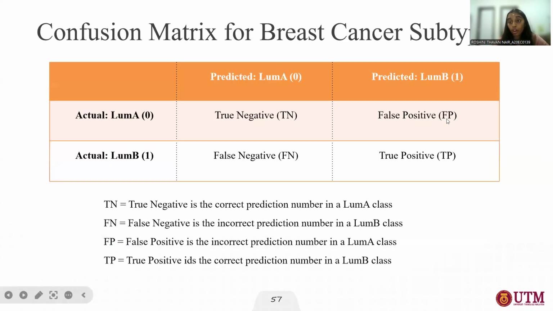And we use the confusion matrix to extract the accuracy, precision, recall, everything. So this one is considered as true negative, false positive, false negative, true positive. The true negative indicates the correct prediction number in luminal A class. The false negative represents the incorrect prediction number of luminal B class. The false positive is the incorrect prediction number in luminal A class. And true positive is the correct prediction number in luminal B class.